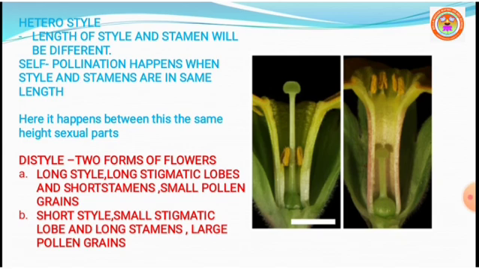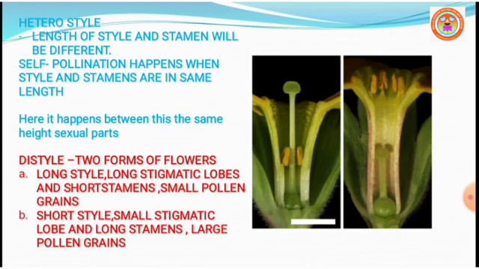cross pollination. The first one, distyly. Distyly is observed in the plant Primula. The plant produces 2 forms of flowers. One is pin or long style, which you can observe at A. The pin or long style has long stigmatic papillae, very short stamens and small pollen grains.